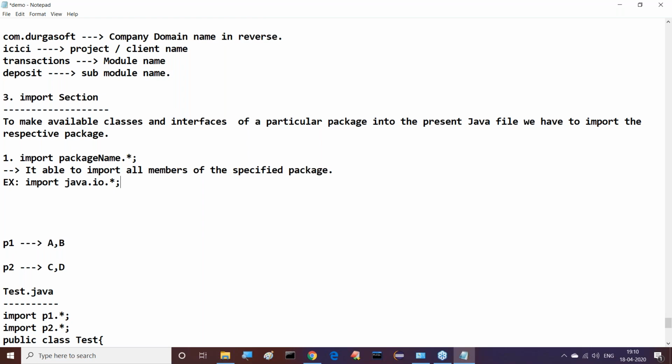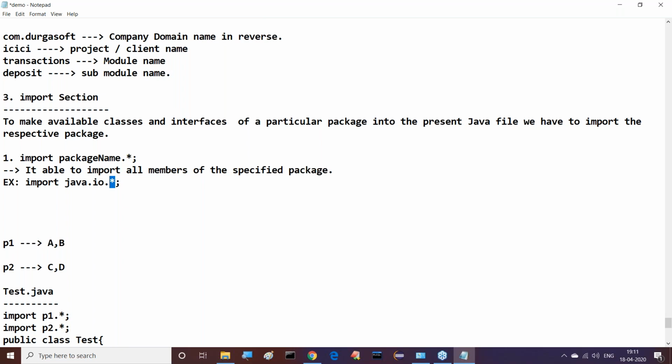Java.io is a package, no? Inside this java.io, star represents all classes and interfaces of java.io. In java.io, hundreds and hundreds of classes and interfaces are available. They are just made available to our present file to use them. Then we are able to use them.